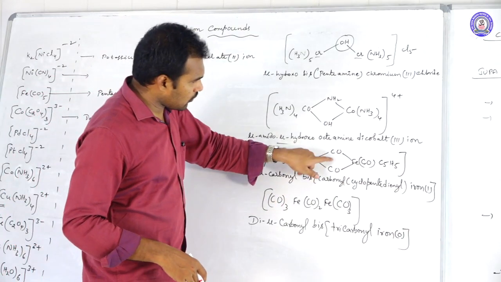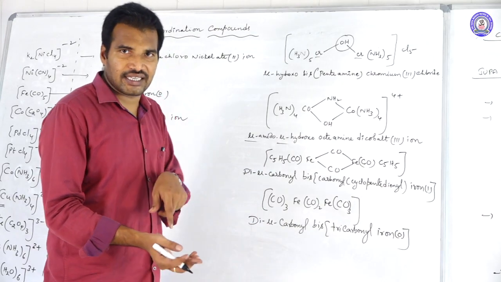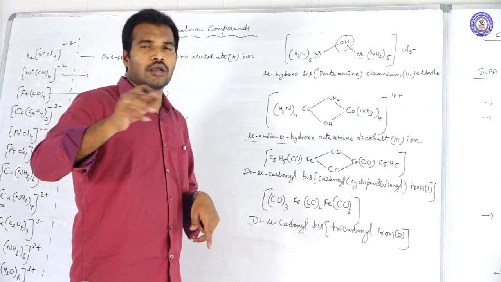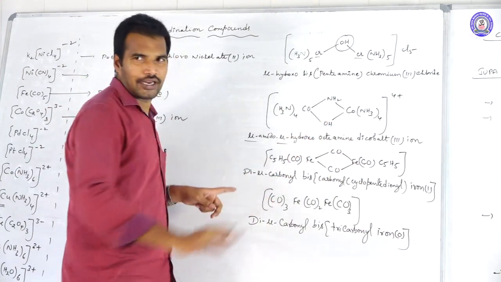Next, look at the third case: both bridge ligands are the same. In that case, there is no need to repeat mu-carbonyl. You just write di-mu-carbonyl.